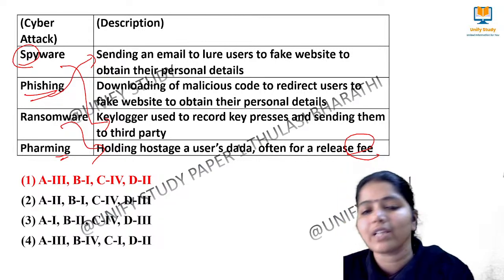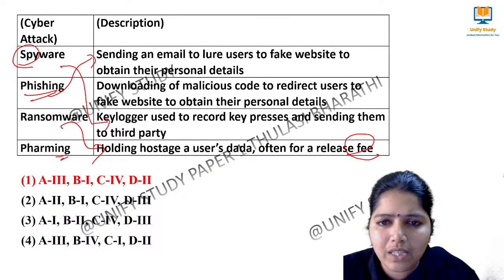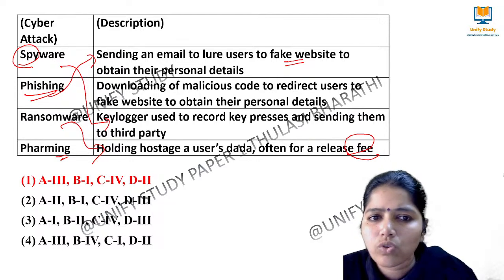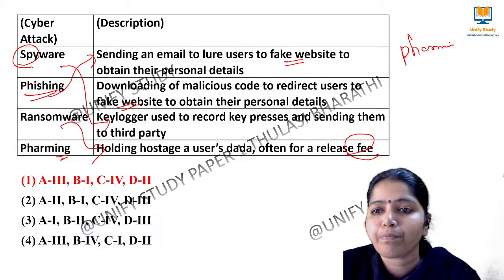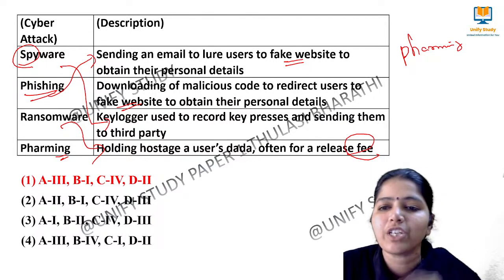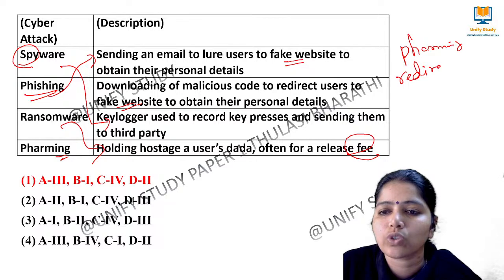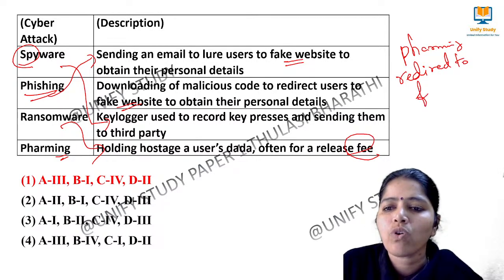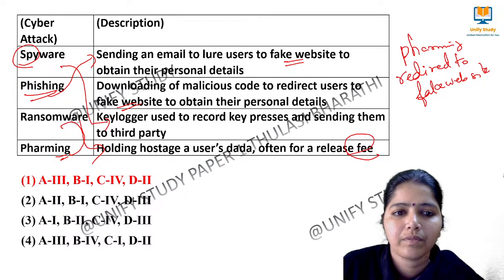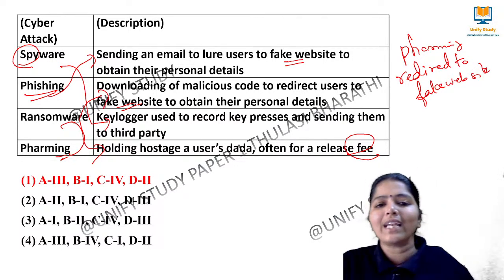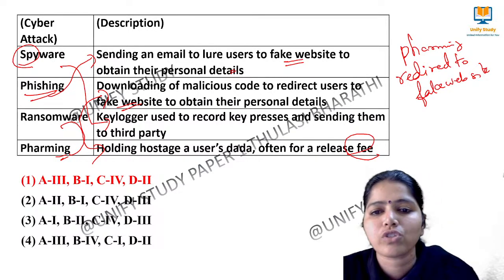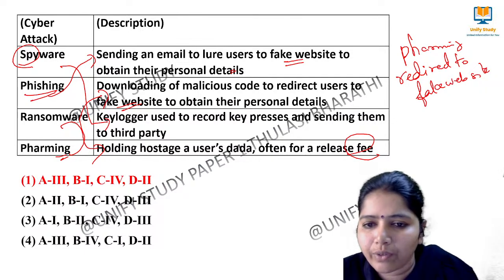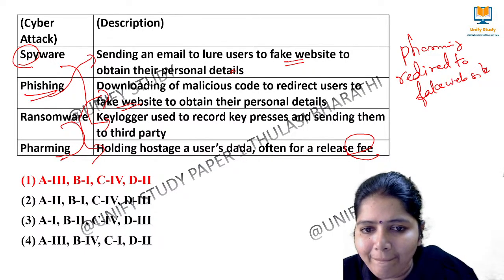Here you can note the keyword differences. This one is looking for a fake website, and here also a fake website. What is the difference? You can write it down in your notebook. In pharming, when we download some malicious code, it redirects users to fake websites. Redirect to fake websites is the keyword you have to remember. In phishing, sending an email lures the users to fake websites to obtain their personal details. Here, downloading of some malicious code makes them think like that. Clear?